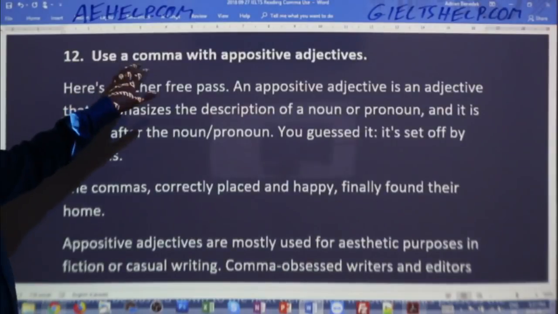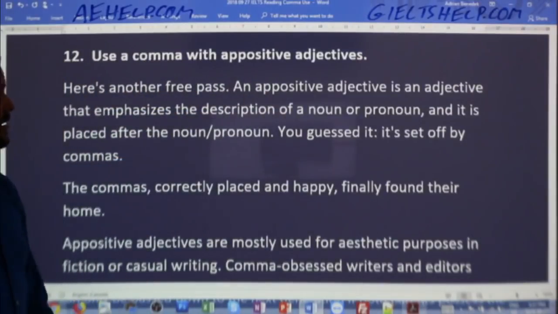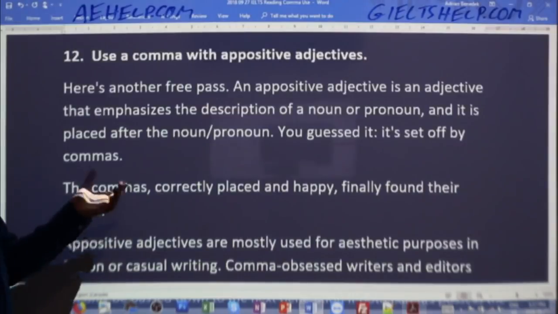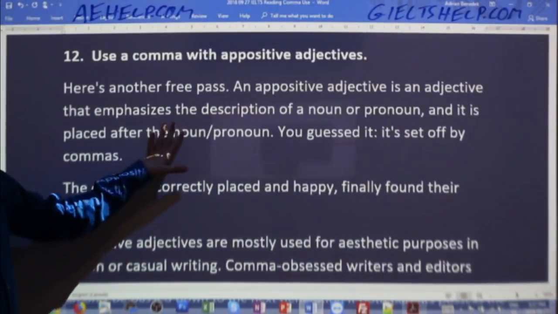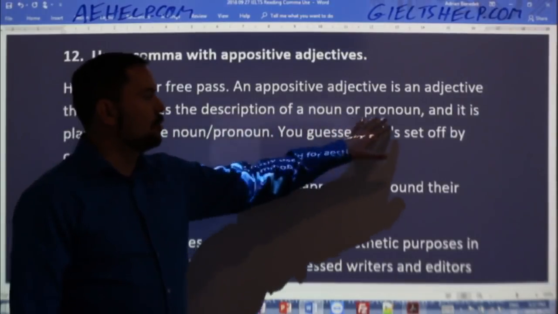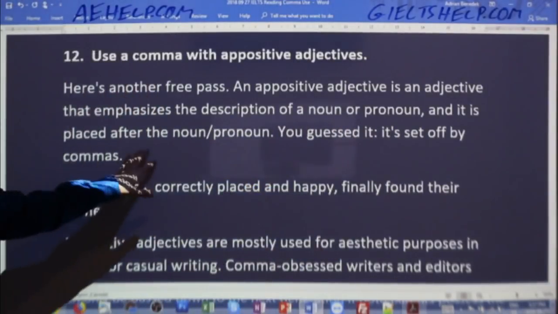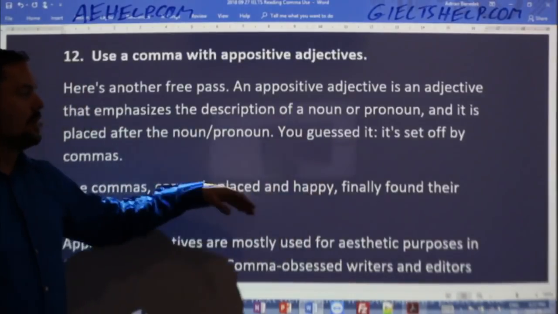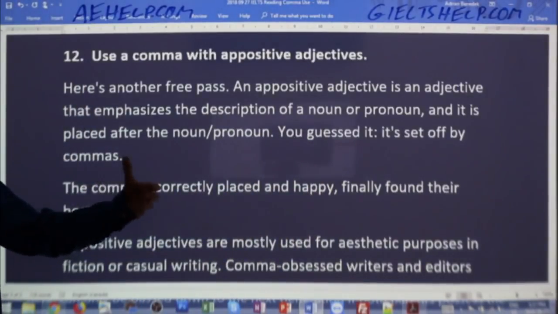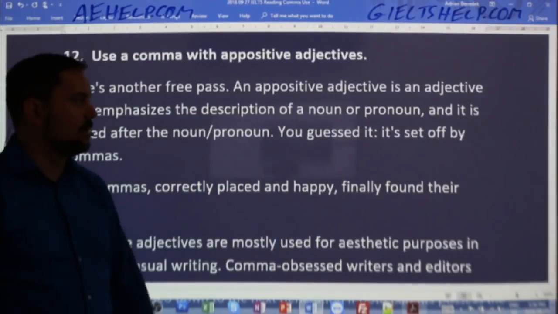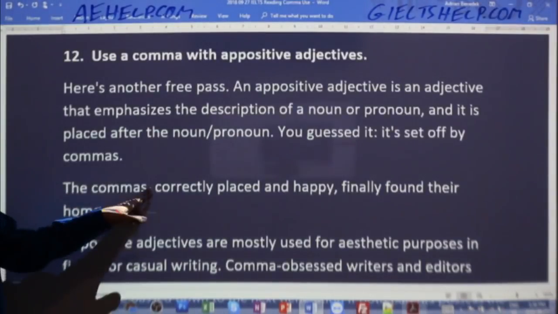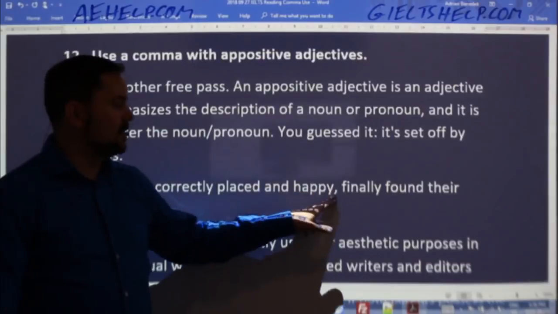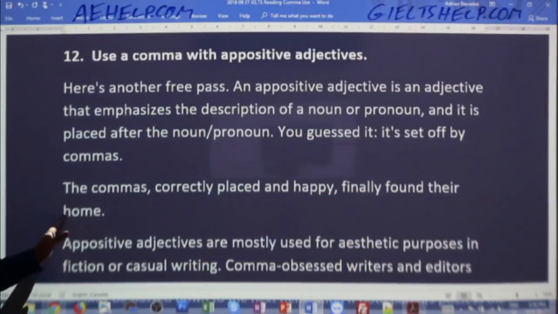This is using a comma with an appositive adjective, okay? So here's another one, an appositive adjective, or an adjective that emphasizes the description of a noun or pronoun, and it's placed after the noun or pronoun. So when you have an adjective that describes that noun, but it comes after the noun, then it's offset by commas, okay? So the example here is: The commas, correctly placed and happy, finally found their home.